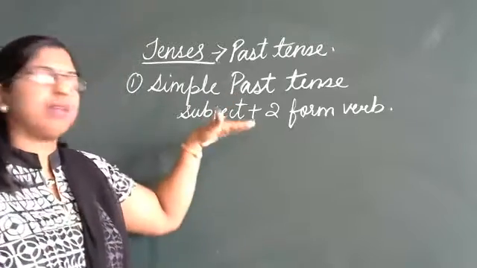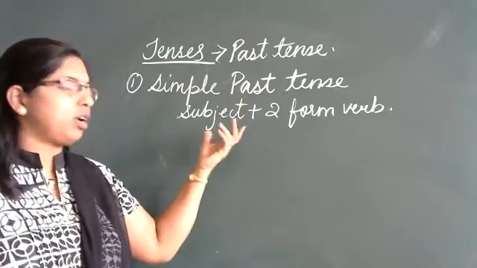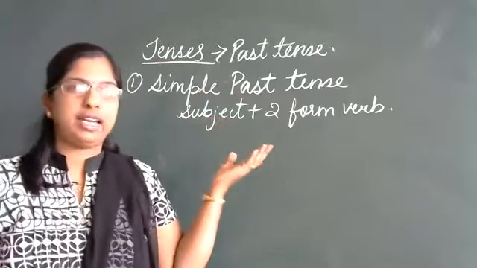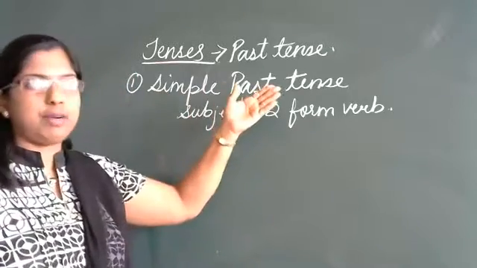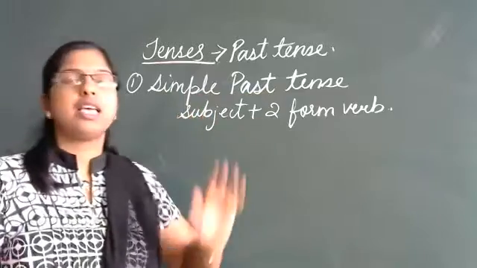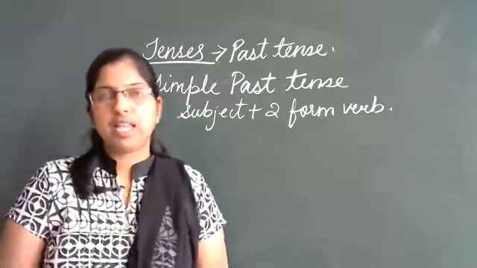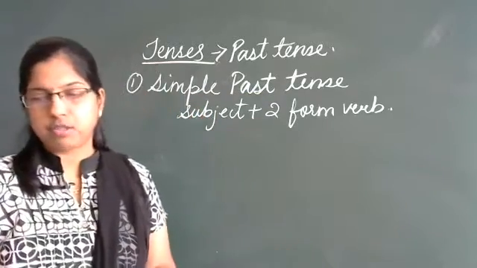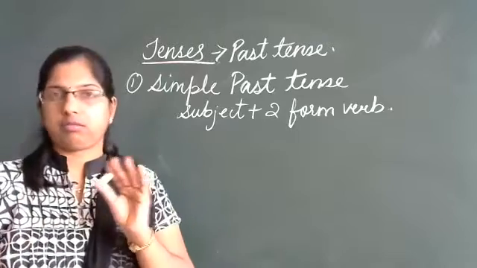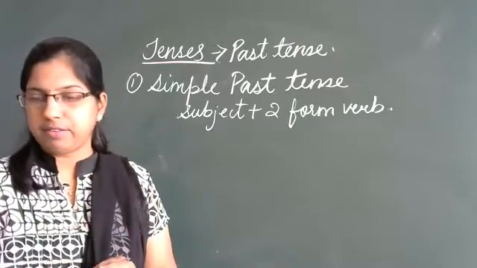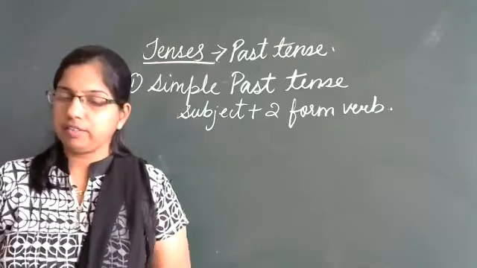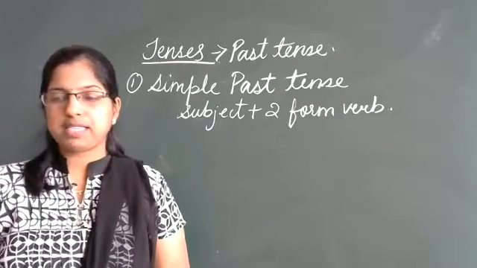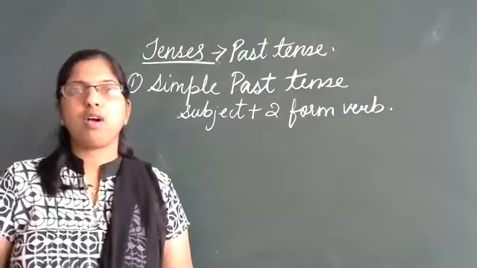So the same thing we will be learning here. In the simple past tense, the affirmative sentence has the subject plus the second form of verb. In the negative sentence, we have subject plus did not, that is the negative form, and then the first form of the verb. And in the interrogative sentence, we have did plus subject and the first form of verb.